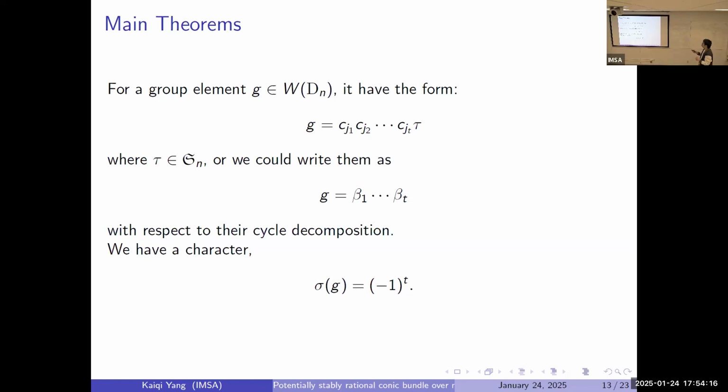For example, a group element in the Weyl group of Dn has a form where the last tau is in some permutation cycle, and first we have a t, a sign vector, and we can also write it in another way, decomposed according to its permutation cycles. So moreover, for this group element, we have a character that only counts how many signs we have there. Okay.